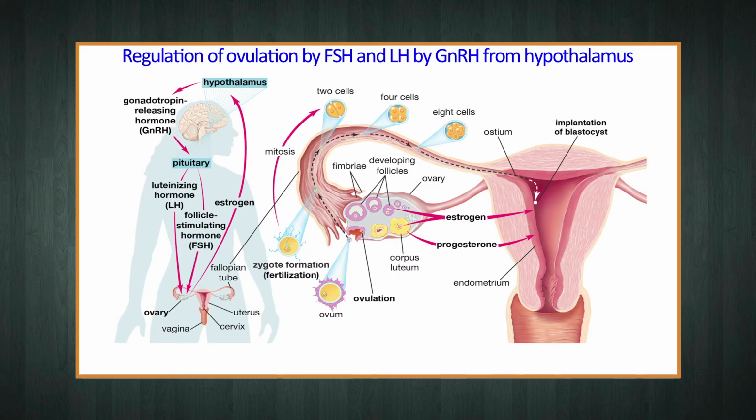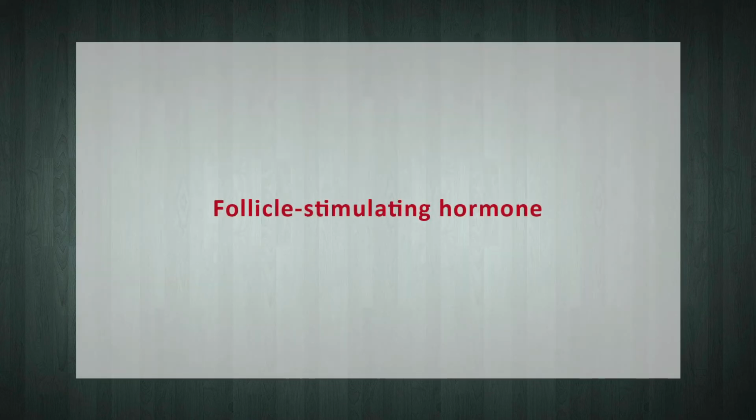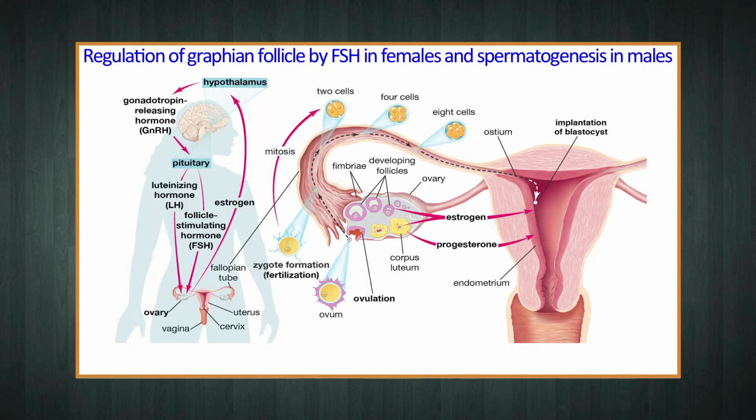Next, the luteinizing hormone or LH. A surge of luteinizing hormone at mid-cycle induces ovulation and then maintains the corpus luteum after ovulation, that is secreting progesterone. In males, it stimulates the interstitial cells in the testes to produce testosterone hormone. Next, the follicle stimulating hormone or FSH. The follicle stimulating hormone in association with luteinizing hormone helps in the development of the ovarian follicle and stimulates spermatogenesis in case of males.